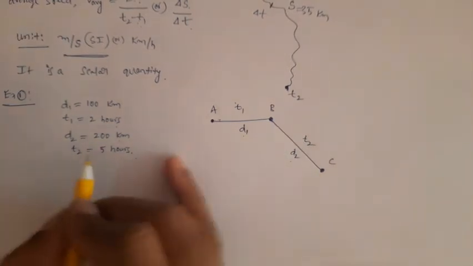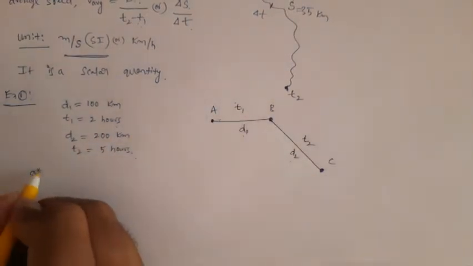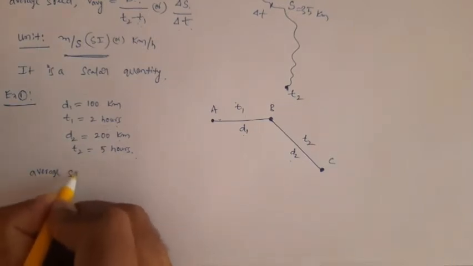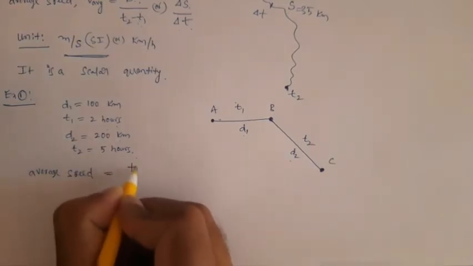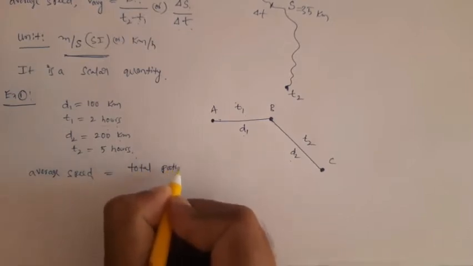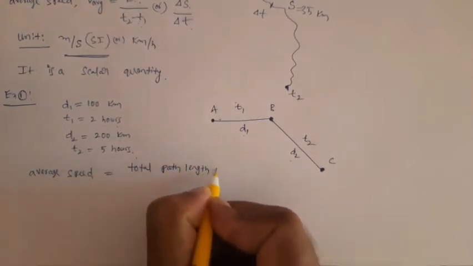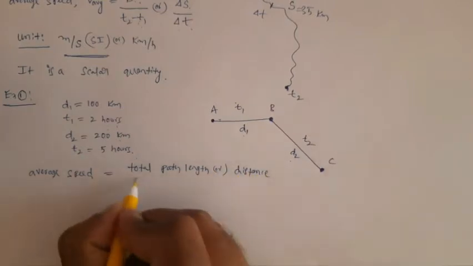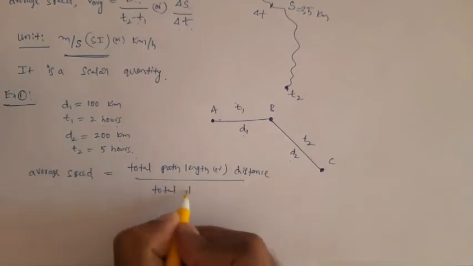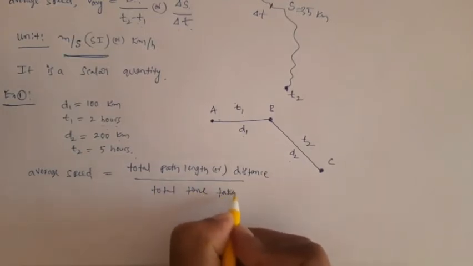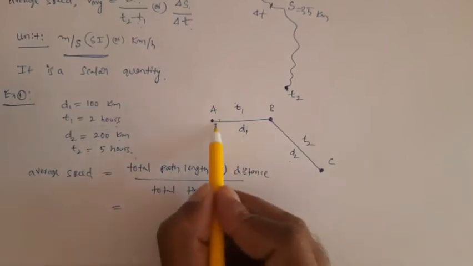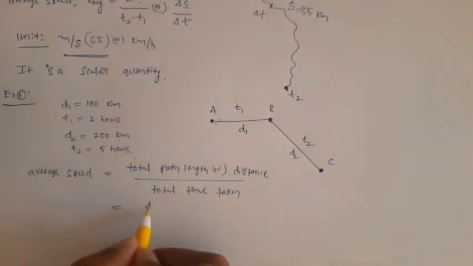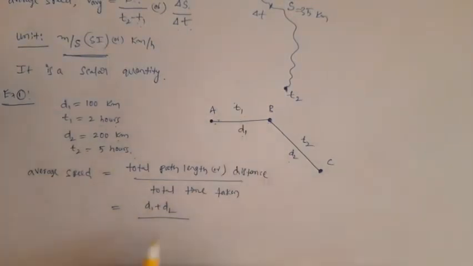How do we find the average speed in the whole journey? Average speed is equal to total path length. Remember, total path length or distance, both are the same, divided by total time taken. Total path length means this path length and this path length, that is D1 plus D2, divided by total time taken, that is T1 plus T2.